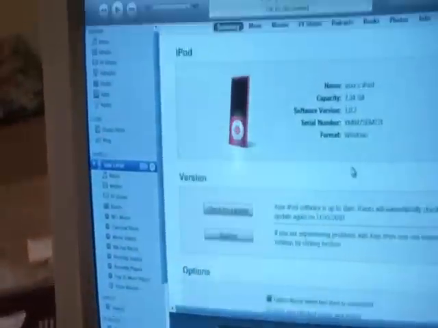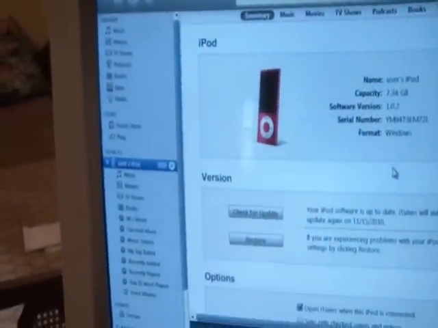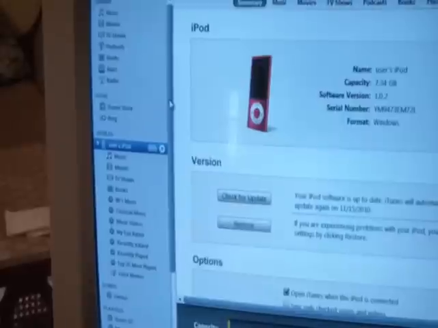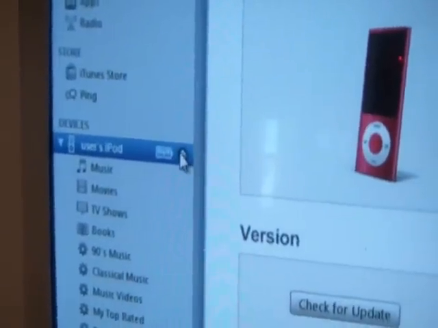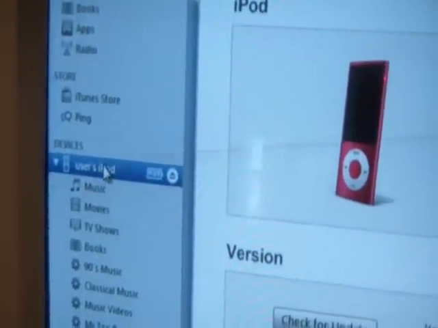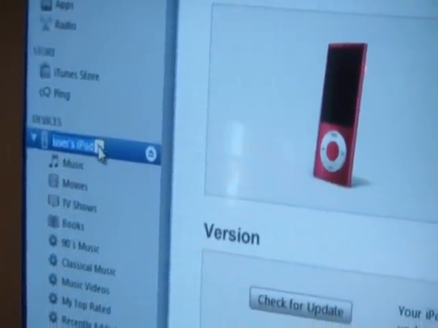Now what you do is, when you're done, make sure never to just pull the iPod sync cable out of the iPod. Always manually eject it. And you can also name your iPod right now. You just single click over here and name it anything you want.